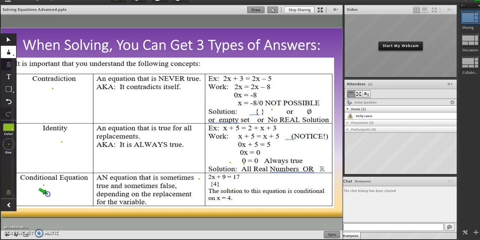Also know that you can get x equals 0, and 0 is a number. You get x equals any number, where 0 is also a number. You can get all real numbers. The symbol for that is this R, this double R. And you can get no real solution, which is like a 0 with a line through it. All right, so let's look at those kinds, these special kinds of equations, because you're going to run into them, and I don't want you to freak out.